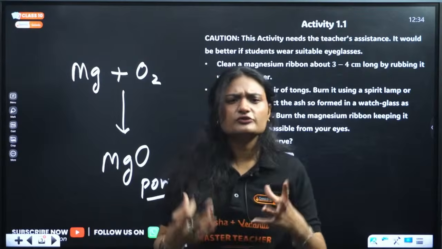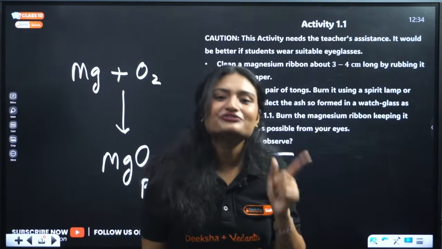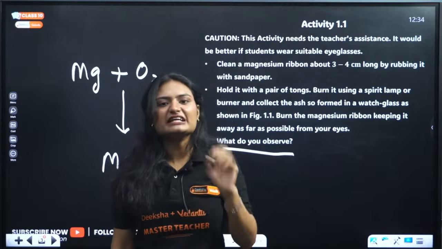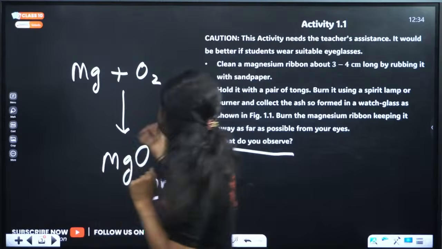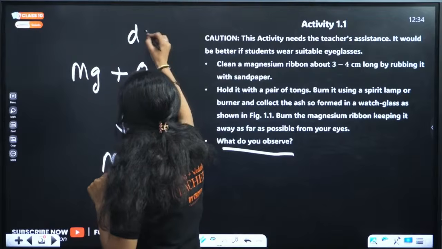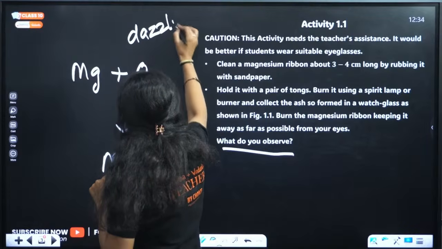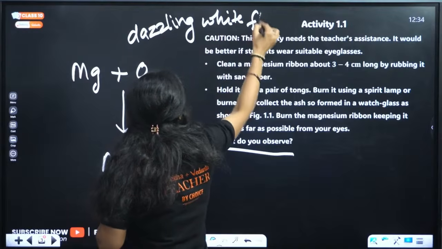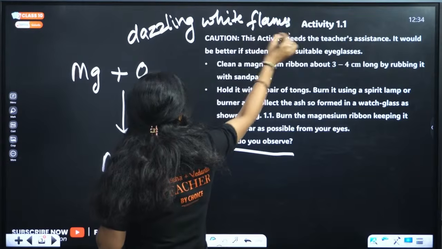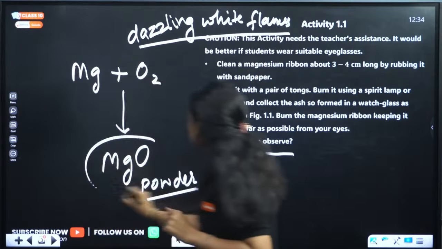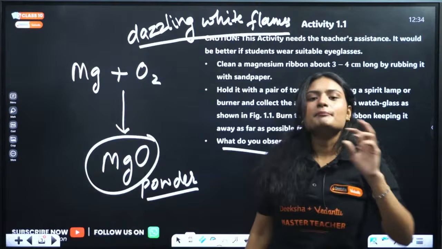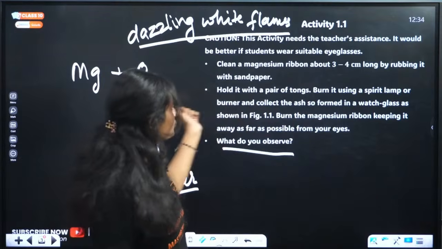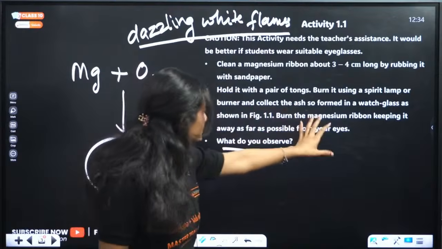And what will you observe? You will observe a dazzling white flame. Whenever we burn magnesium ribbon, we get dazzling white flames. We will observe dazzling white flames and magnesium oxide powder will form. Again, hold it with a pair of tongs. This is the burning process.